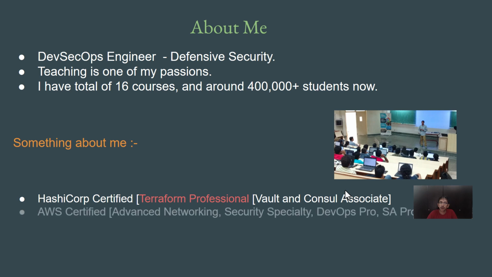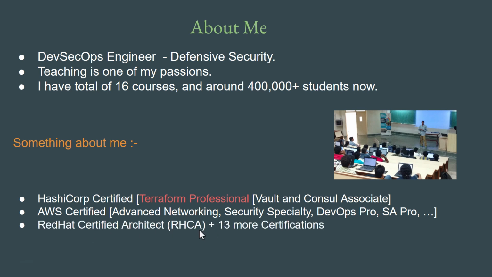Now, discussing the other certifications, I am certified in AWS Advanced Networking Specialty, Security Specialty, DevOps Engineer Professional, and Solutions Architect Professional. In fact, we have dedicated video courses associated with each of the certifications as well. Along with that, I am also a Red Hat Certified Architect, and I have 13 other certifications like the Certified Ethical Hacker and others. So, in free time, I also work as a part-time security consultant, primarily in the cloud security area.